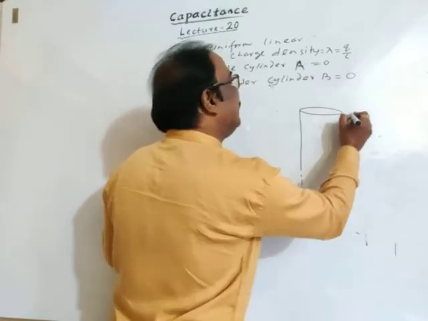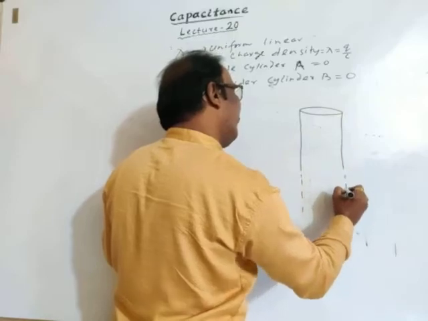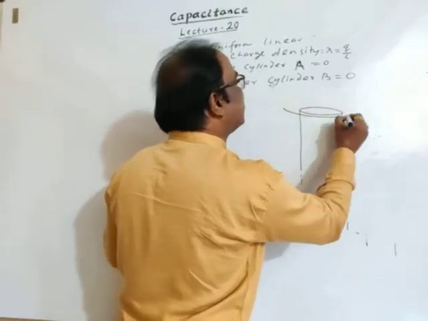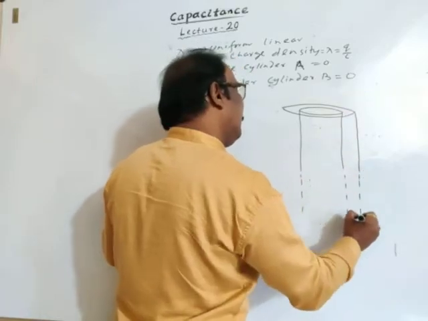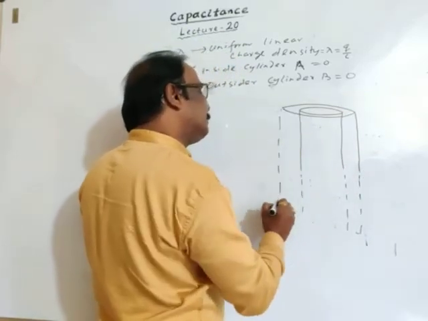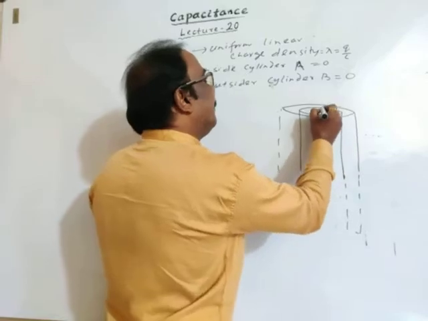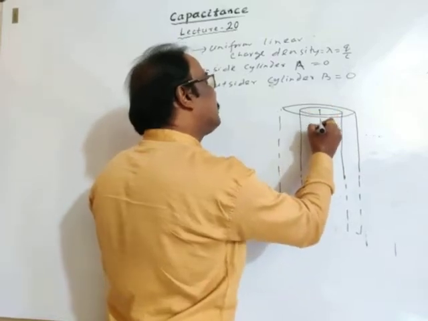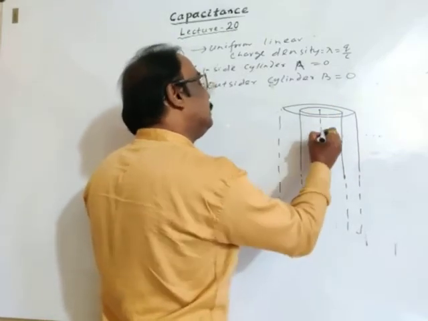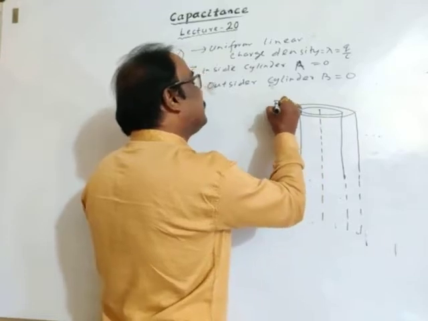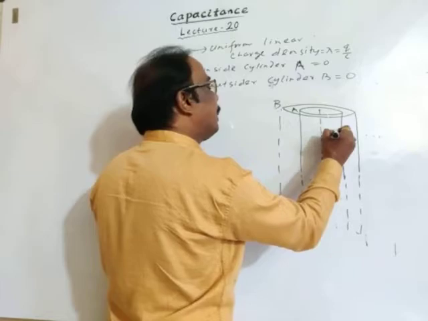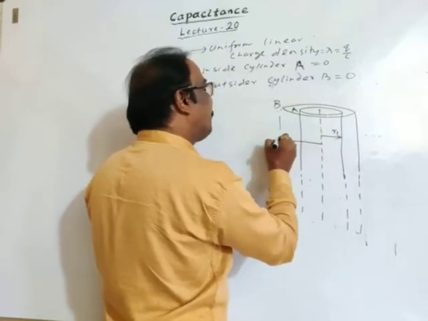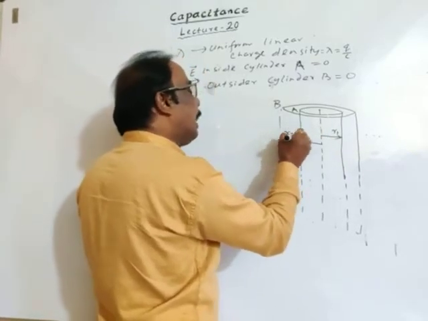Let's again draw this for clarity of your understanding. This is the inner cylinder of infinite length. This is the outer cylinder, again of infinite length. This is the axis, common axis. This is cylinder A, this is cylinder B. Radius of cross section of cylinder A is R1. Radius of cross section of cylinder B is R2.